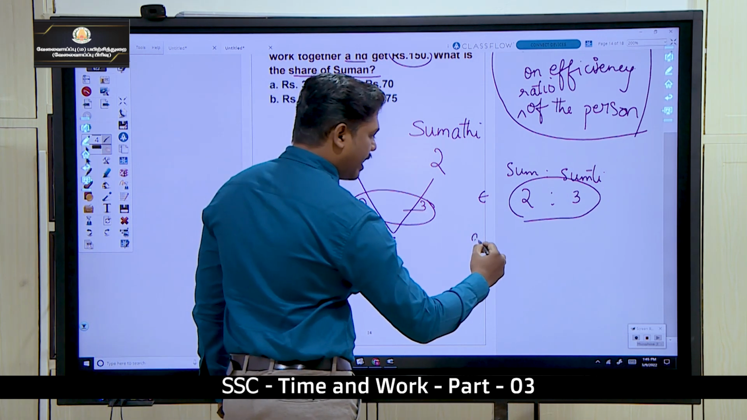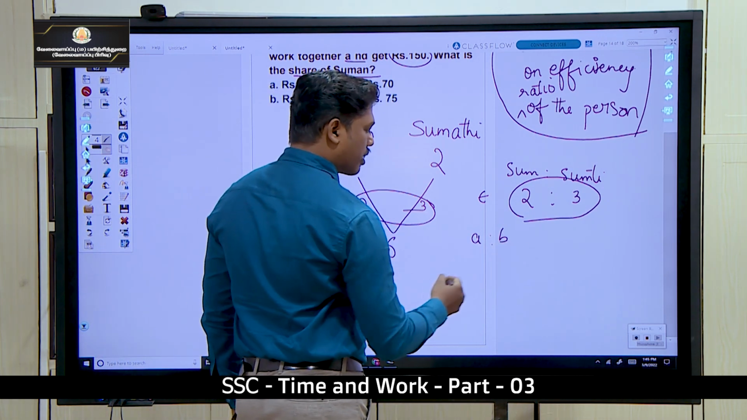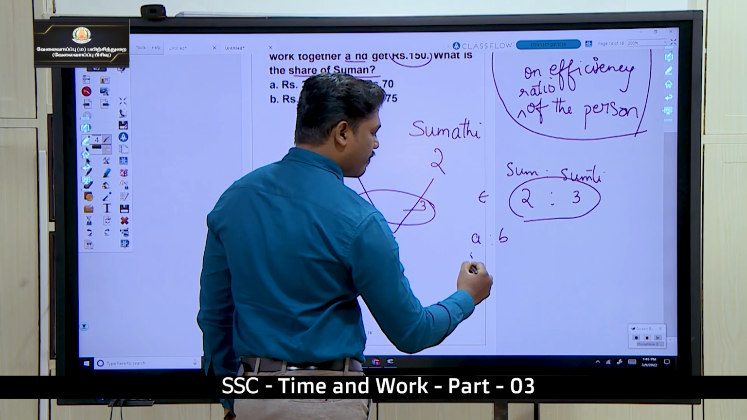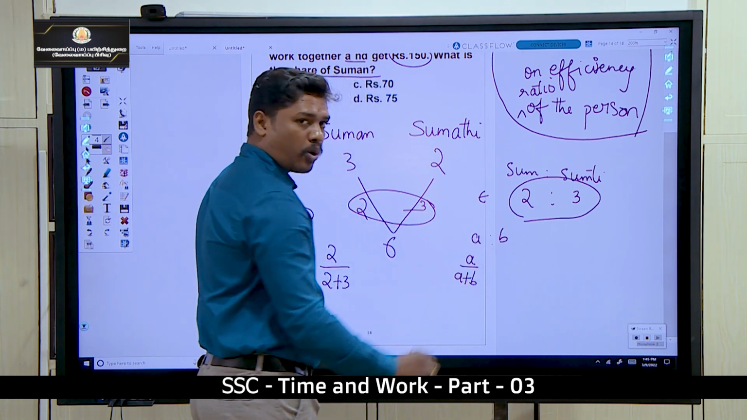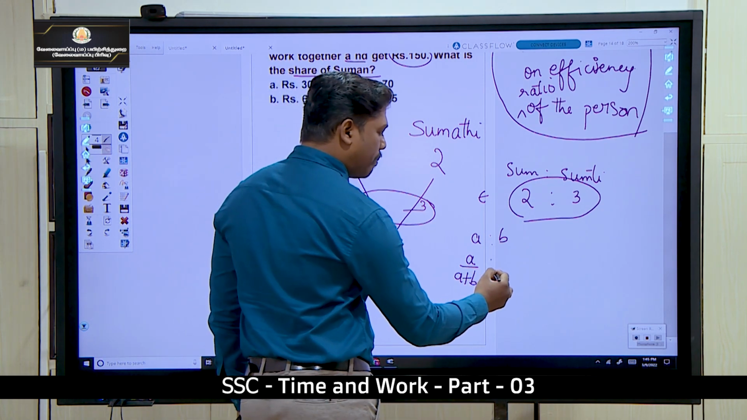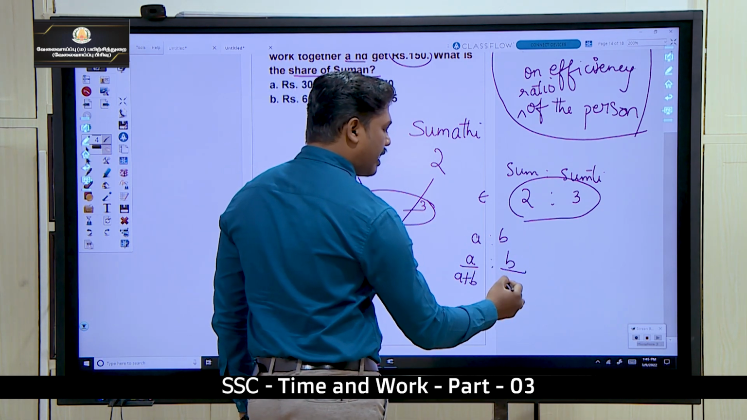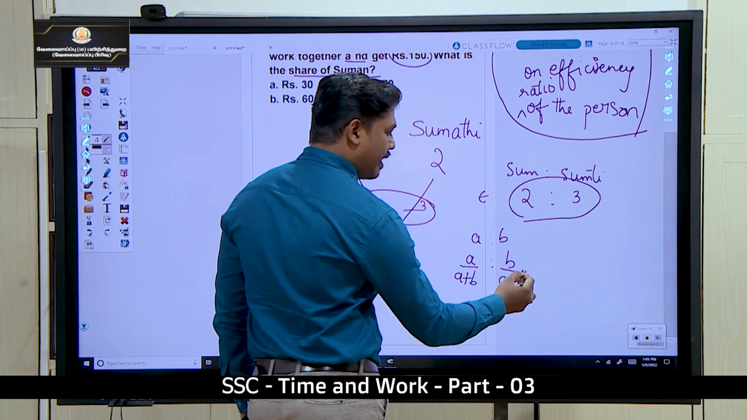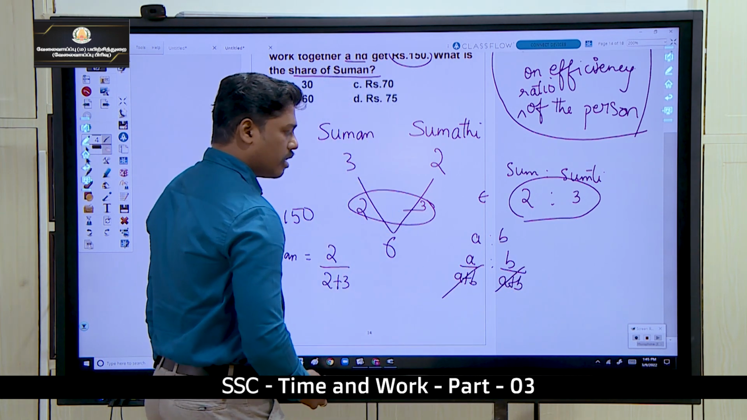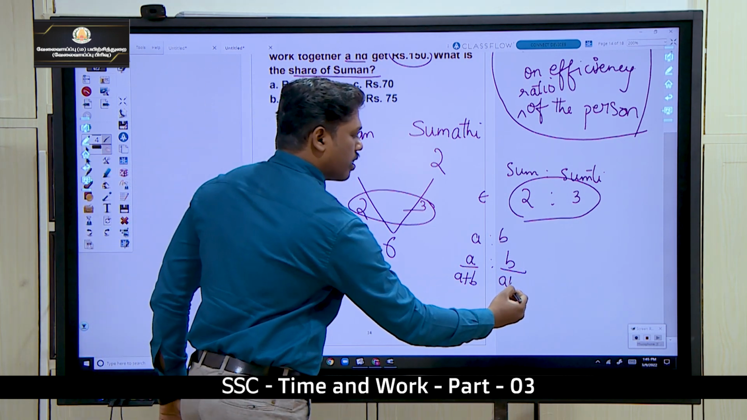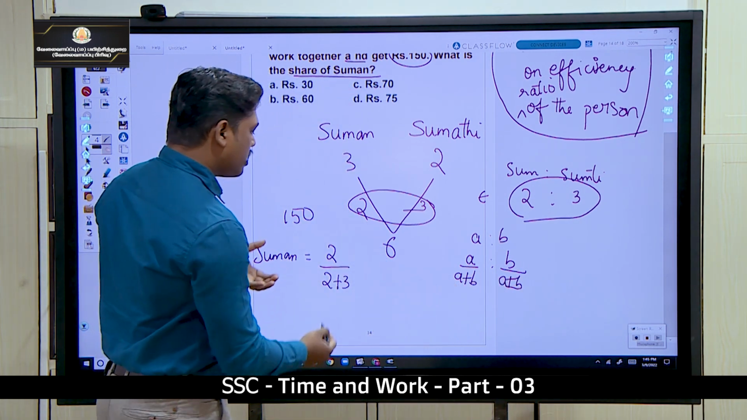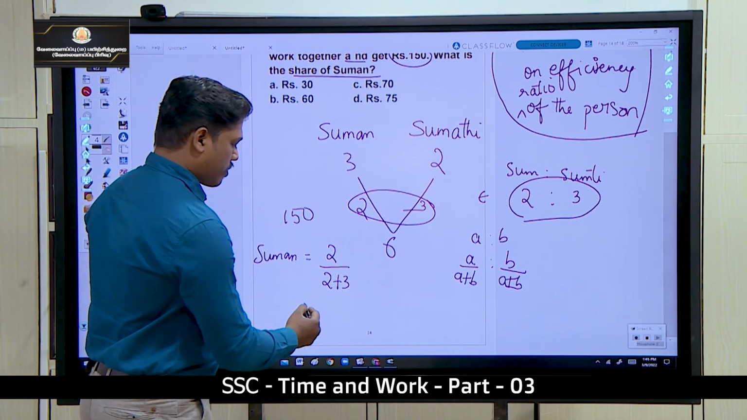இப்போ we are having A is to B. Okay. What is A part alone? Which means A by A plus B. So A divided by the total. And what about B part? B by total, A plus B. So again A plus B will be cancelled. Okay. So what is separately when you see means Suman part is 2 by 2 plus 3.